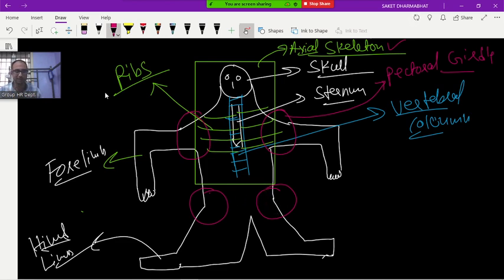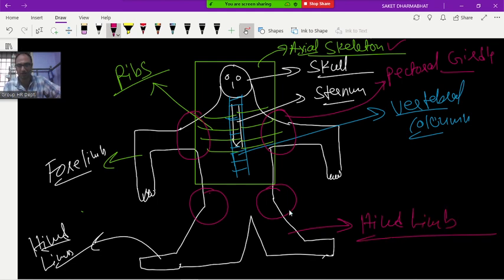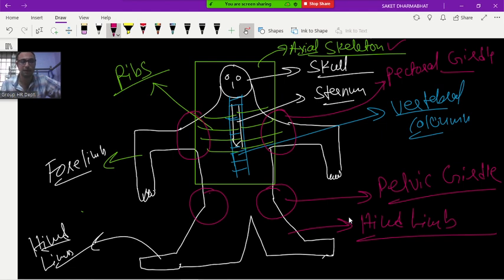I know this leg is very bad, it looks like the person is suffering from elephantiasis or filariasis, but this is for your understanding. The axial skeleton is connected with the appendicular skeleton. Here also one girdle is there. This is called the pelvic girdle. Clear or not? This is completed.